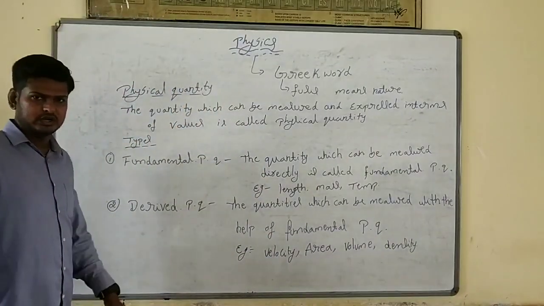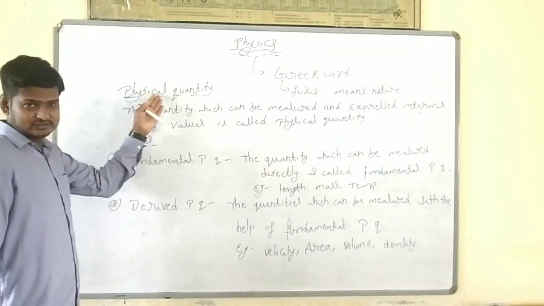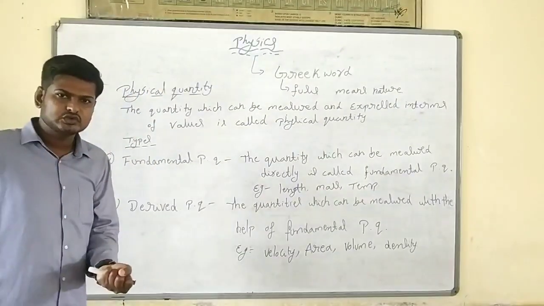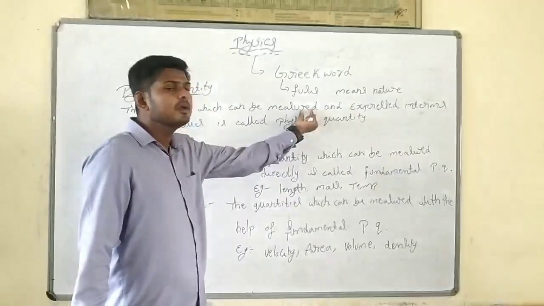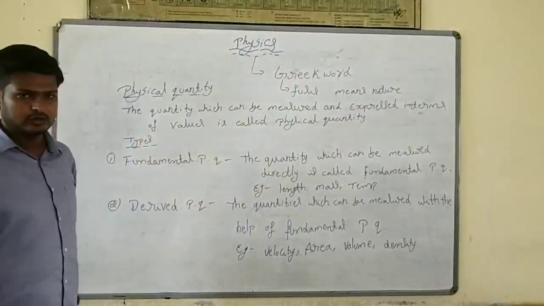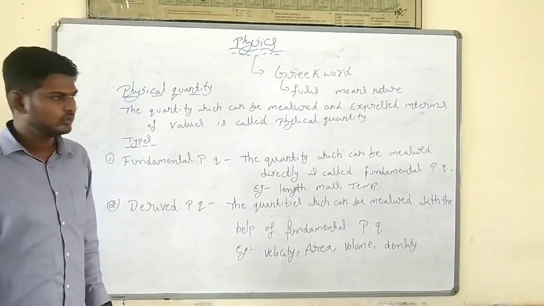We are going to call these derived physical quantities. What is meant by physical quantity? Whatever we study in physics, the quantities which can be measured and expressed in terms of values, we call physical quantity.